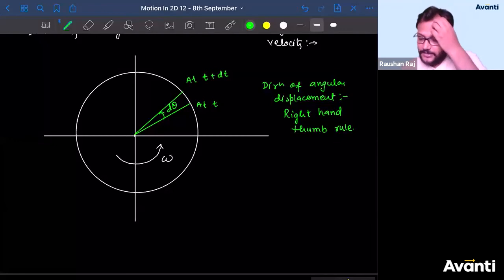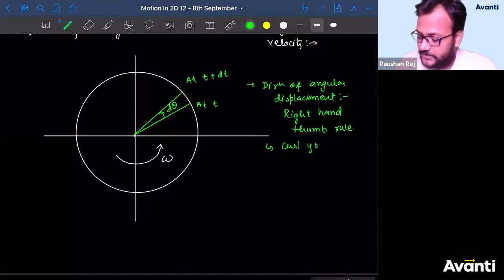So how will you find the direction of angular displacement then? We have to use the right hand thumb rule. Now, what is the right hand thumb rule, and how do we use it? So curl your right hand fingers. Curl your right hand fingers.